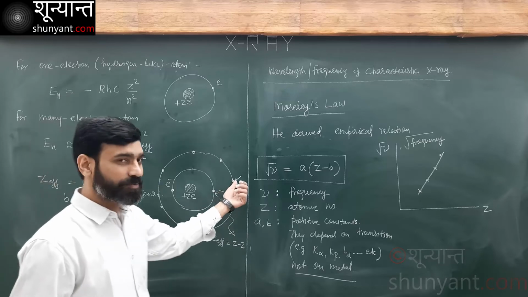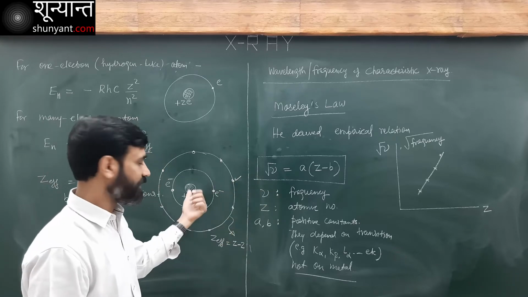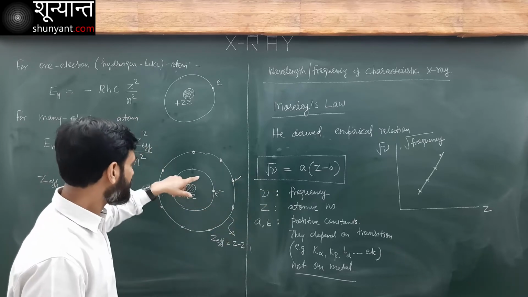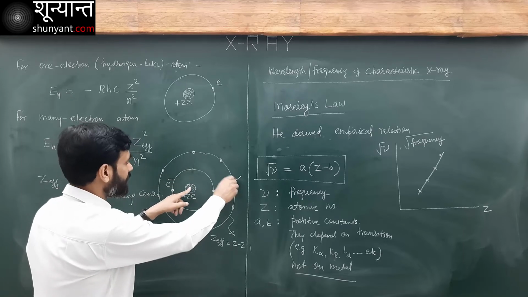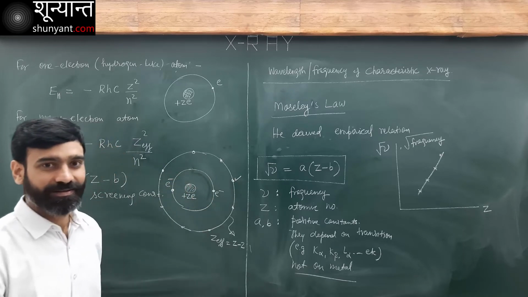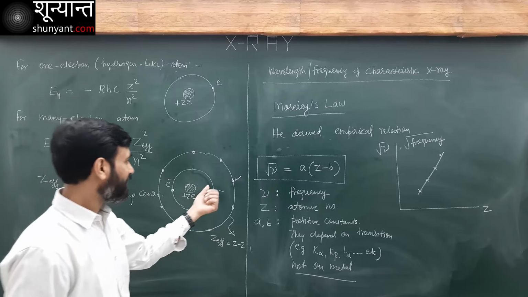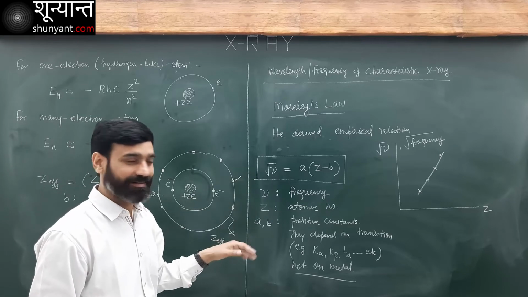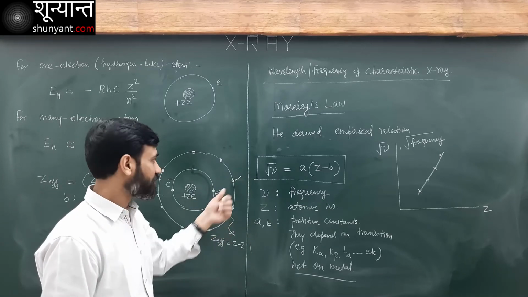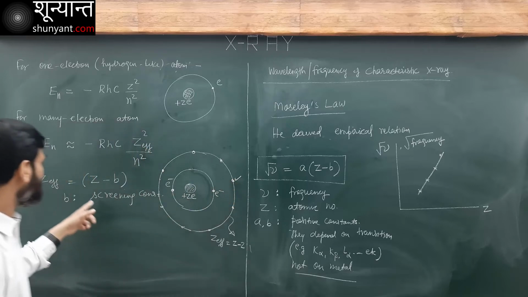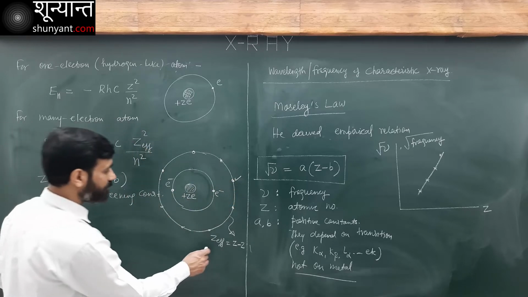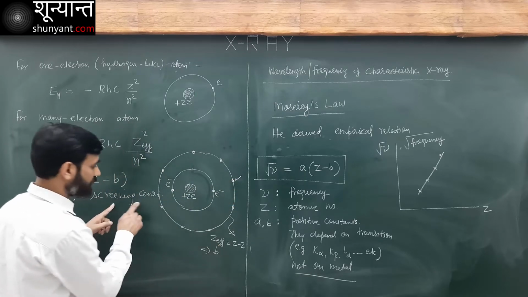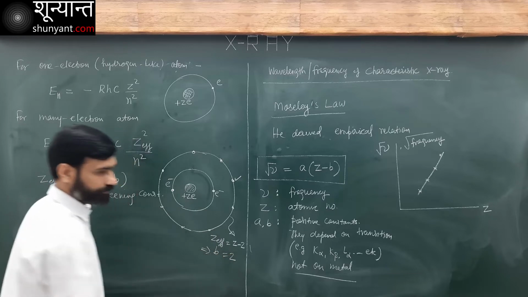Okay, this electron does not experience the full charge of the nucleus. It is screened in between this and this. Now I have two negative charges, so the effective charge for this will decrease. This is known as Z effective. So for this, the screening constant B becomes equal to 2.